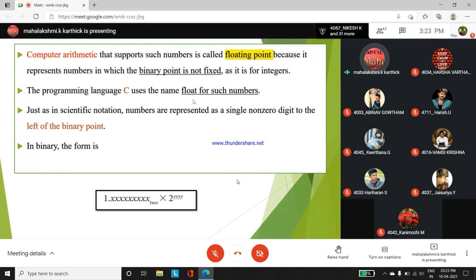The binary point numbers in scientific notation. So instead of decimal, how they have represented 1 point something and 2 to the power of the exponent value.